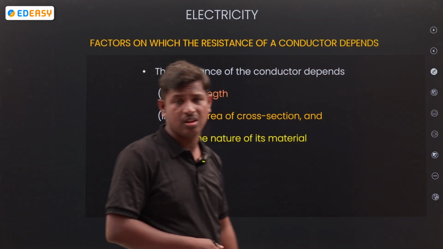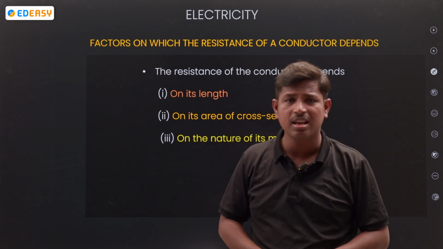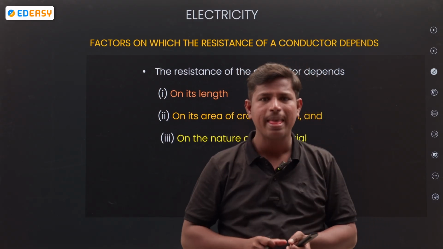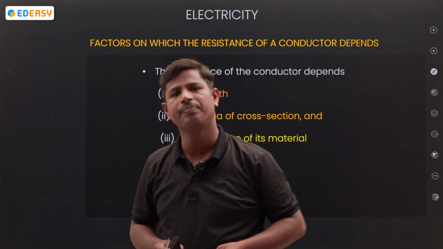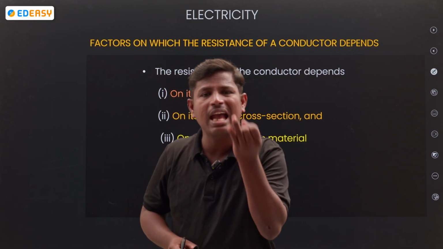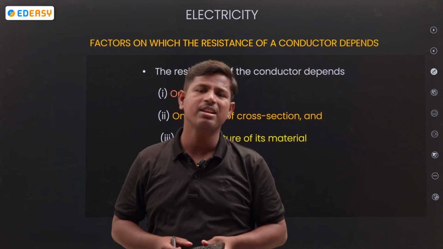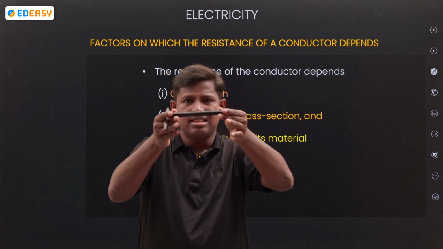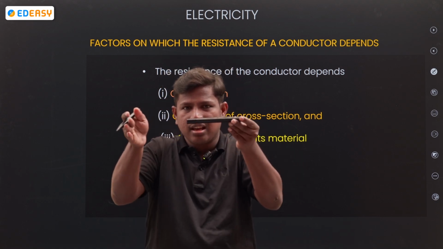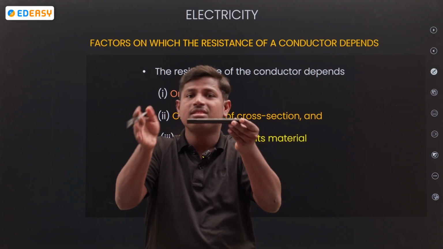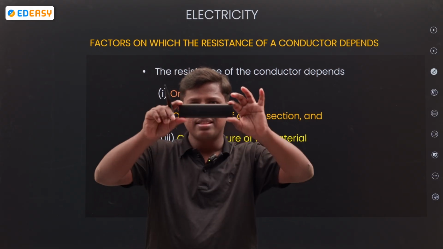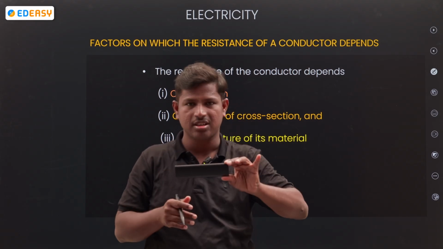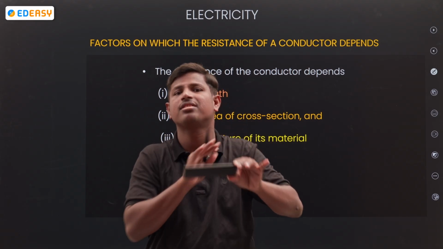Next, what factors does resistance depend on? Resistance mainly depends on three factors. It depends upon the length, the area of cross section, and the nature of the material. If the length is L and I extend it, resistance changes. If the area is A and I increase or decrease the area, resistance changes.